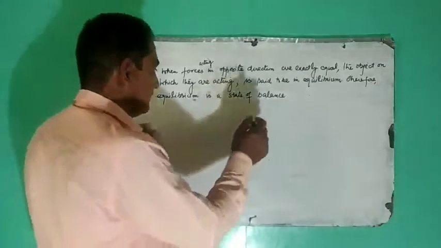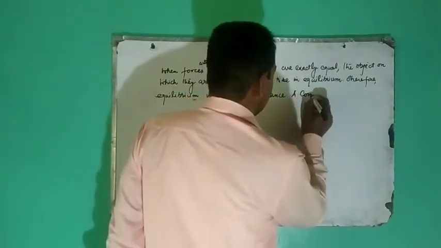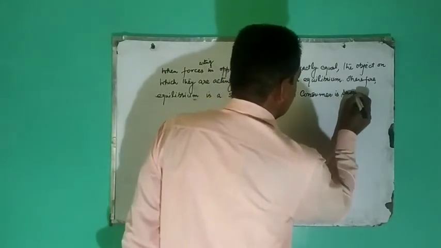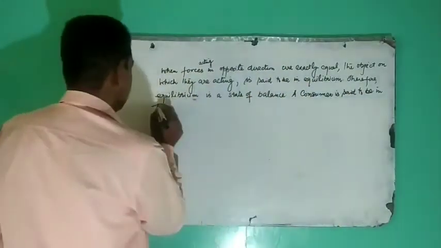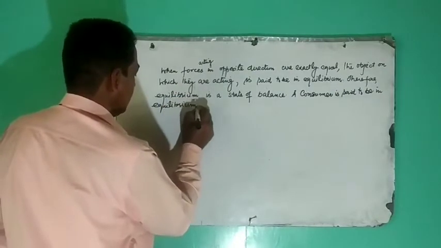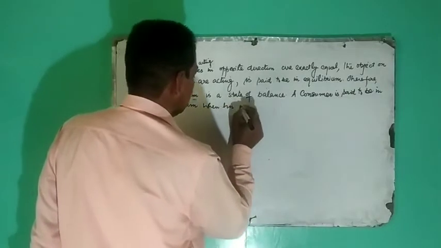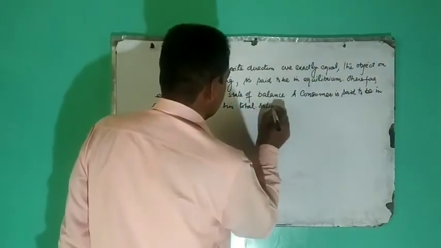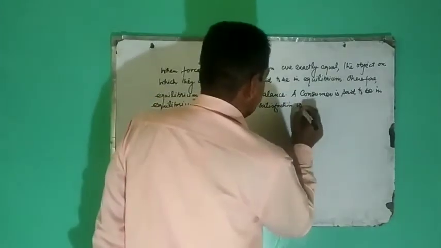We can write: a consumer is said to be in equilibrium when his total satisfaction is maximized.